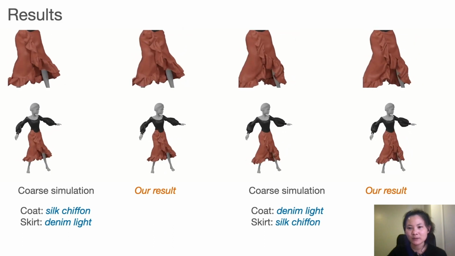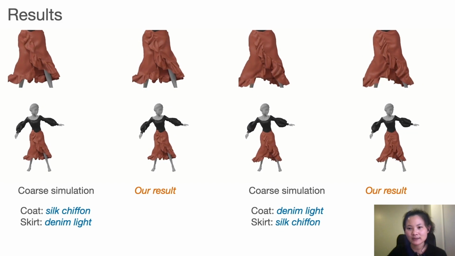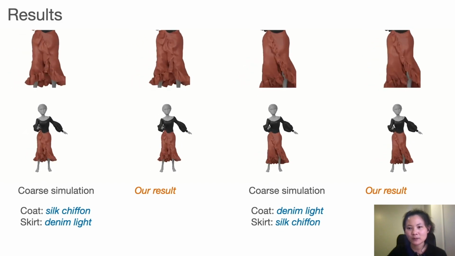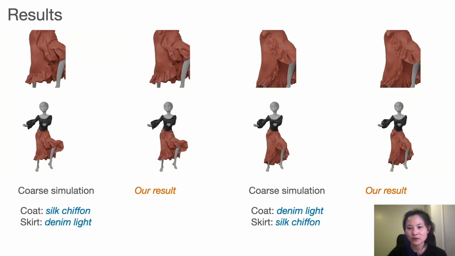Here we show examples of garments made from different materials undergoing the same body motion. Our method is able to generate plausible details in all cases that will respect the input coarse geometries. We trained and tested our method with different material parameters under a universal framework.